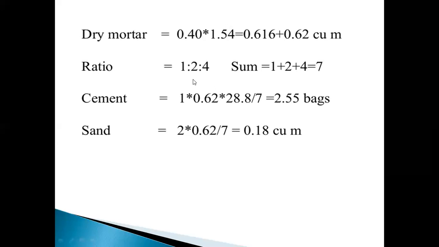Here, the requirement of the cement, fine aggregate, and coarse aggregates. First, the requirement of cement. The cement proportion is 1, into 0.62 dry mortar, into 28, which converts it to bags, divided by the mix proportion sum of 7, equal to 2.55 bags.